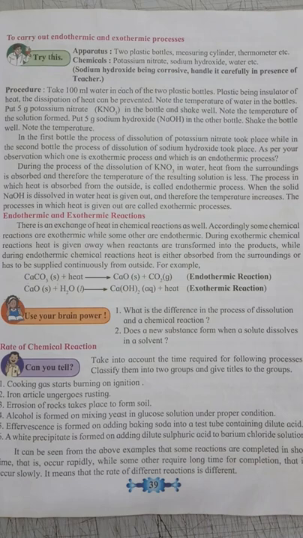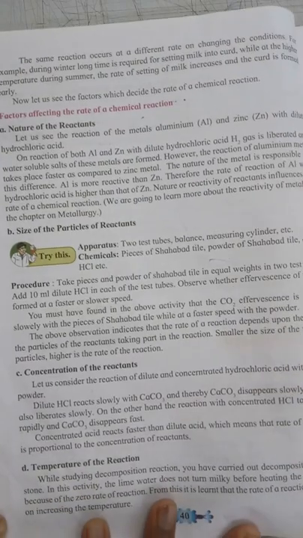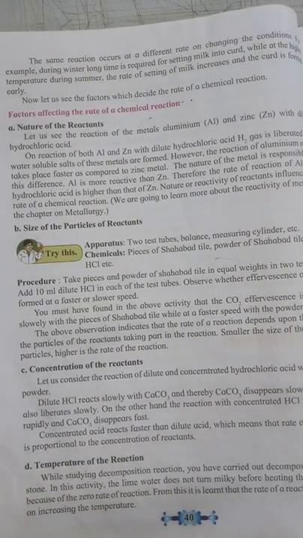The rate of the same reaction is different in different conditions.